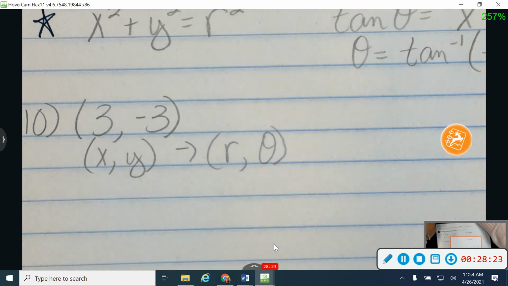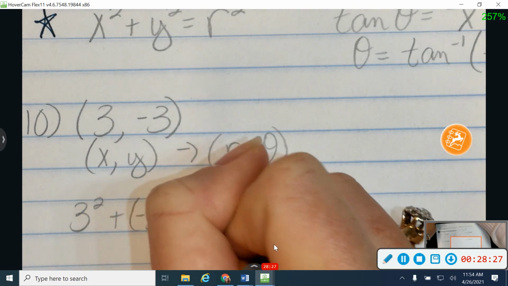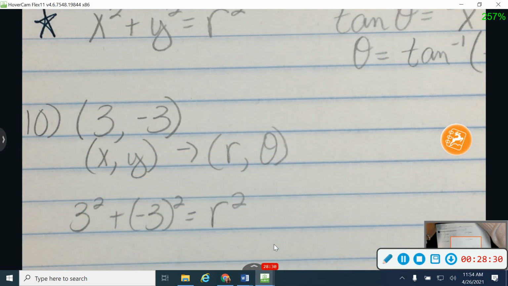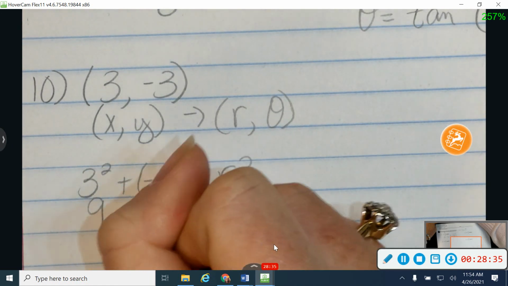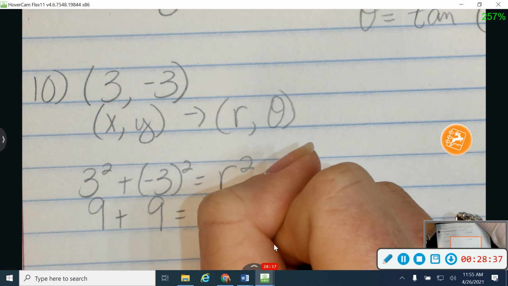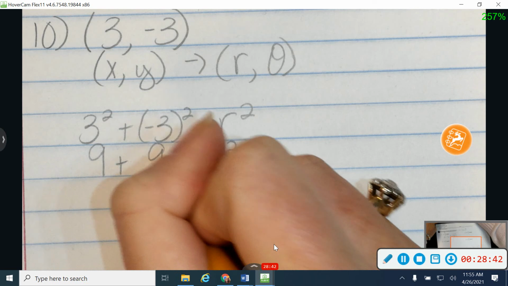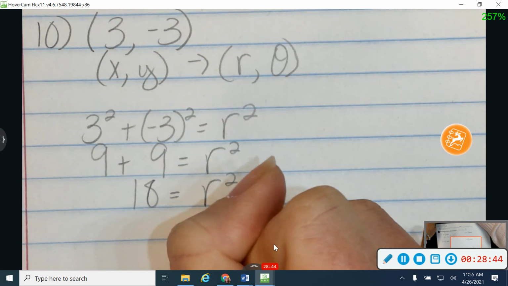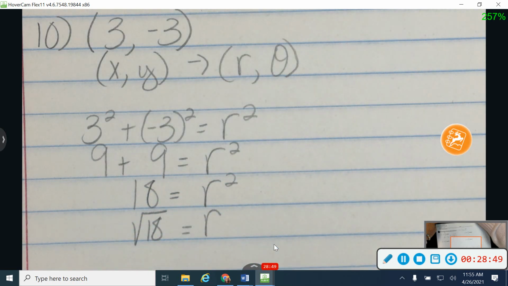I'm going to start with 3 squared plus negative 3 squared, which is equal to r squared. Don't forget when you square a negative, it becomes a positive. 9 plus 9 gives me 18. I'm going to let you leave r as the square root of 18. You don't need to plug it in and find a decimal, and you don't need to change it into 3 square roots of 2. I'm okay with just the square root of 18. You can leave it just like that.